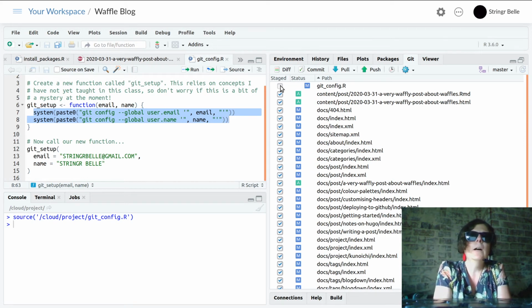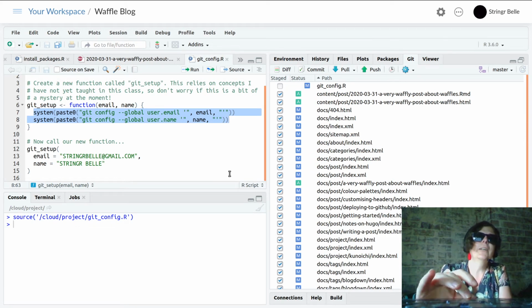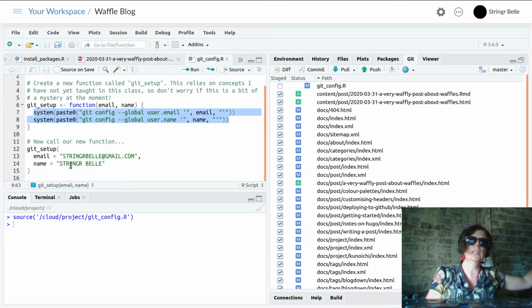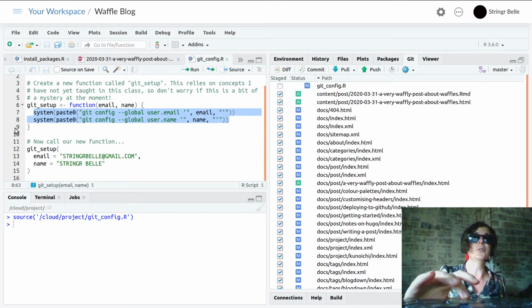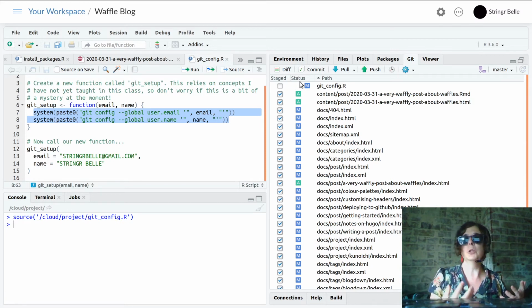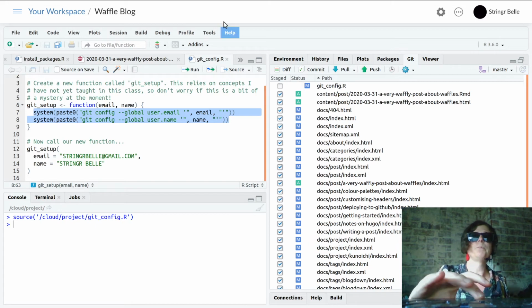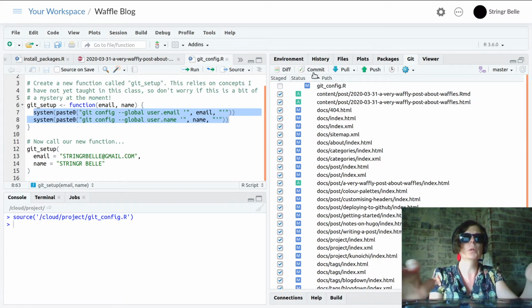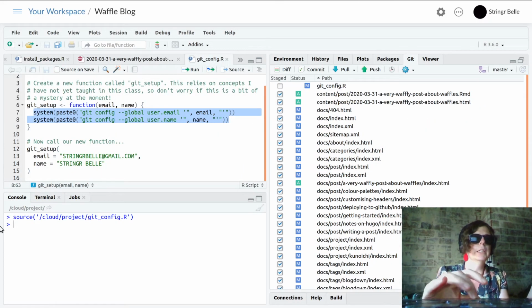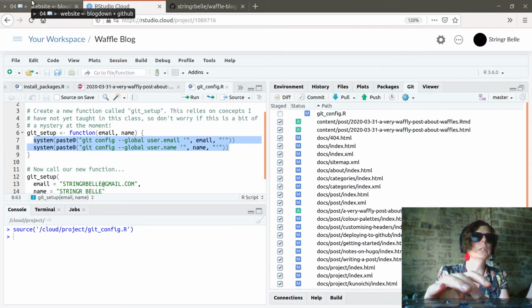Now, obviously I don't care that much about this email address, but sometimes you actually might care. This may not be the kind of information you want to push back up to GitHub. So the smart thing to do is not commit that change. This is the advantage to being able to stage as you go. So let's click on commit, bring up my commit window again, which probably I'm going to have to do in a funny way because I'm running in a browser, possibly.